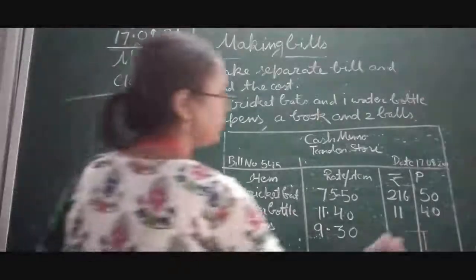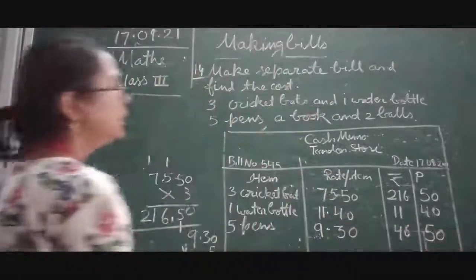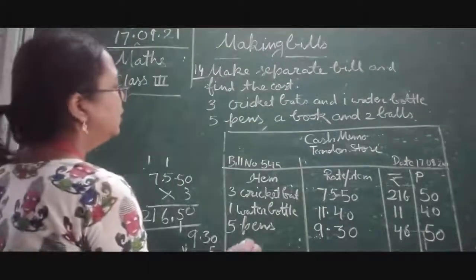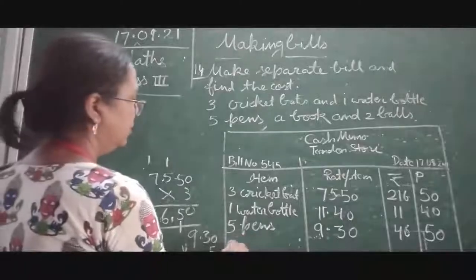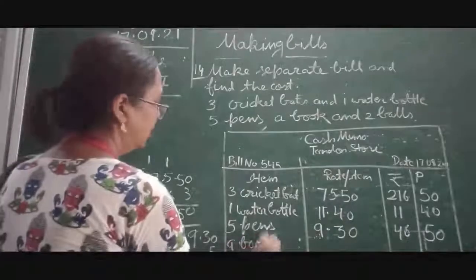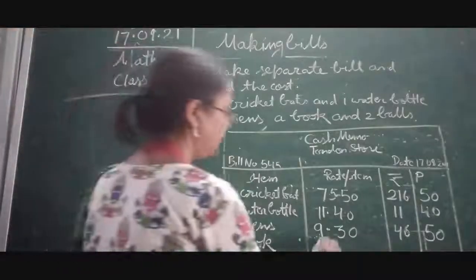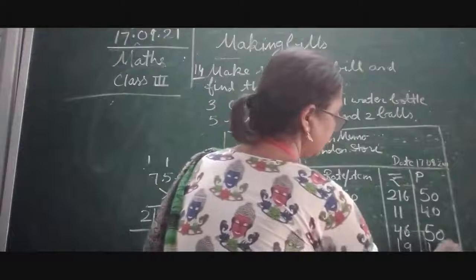So 46 rupees and 50 paise. And here a book. You can see a book costs 19 rupees 10 paise.